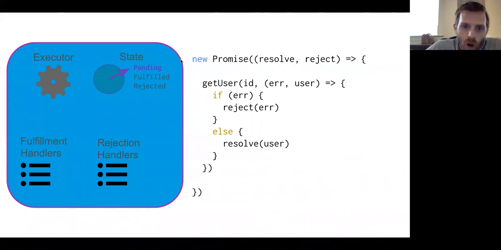And so the promise gets created, the state gets set to pending, and immediately this function gets executed. So getUser starts talking to the database, and at some point, the database will get back to us with that user. And if it was successful, we'll come in here and this resolve callback will get called. And that's what triggers the promise to change its state to fulfilled and start calling all of the fulfillment handlers.